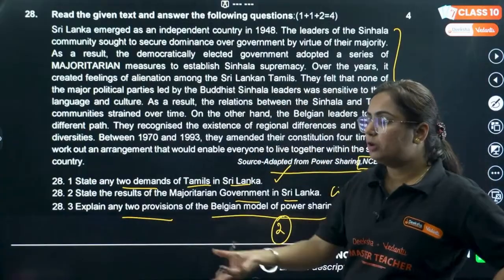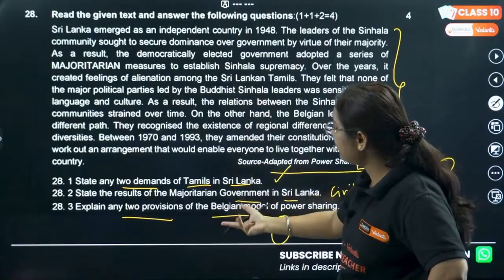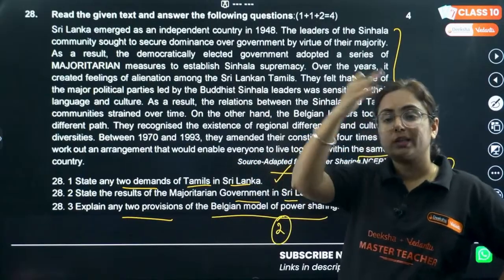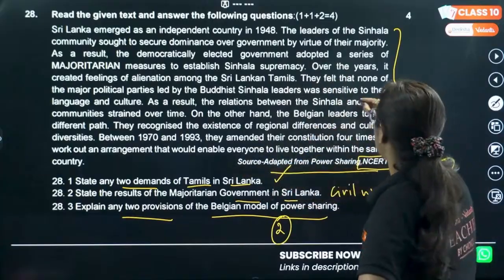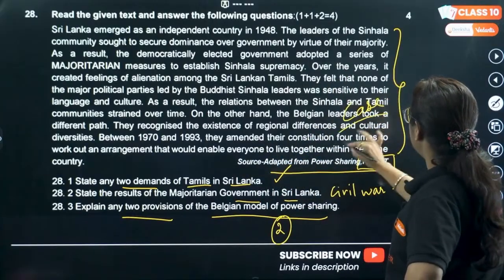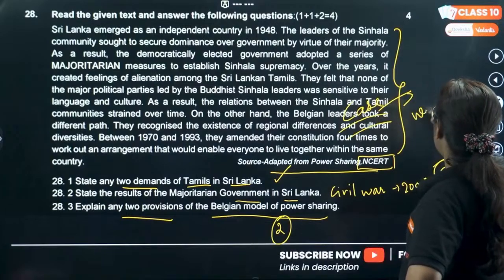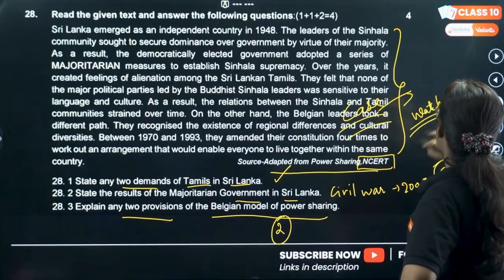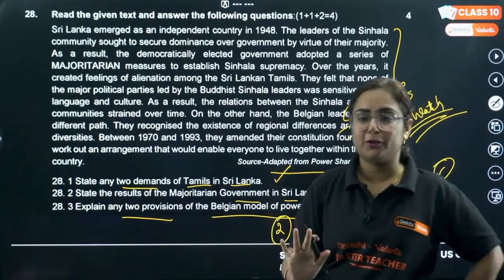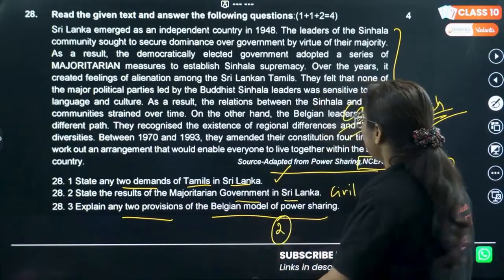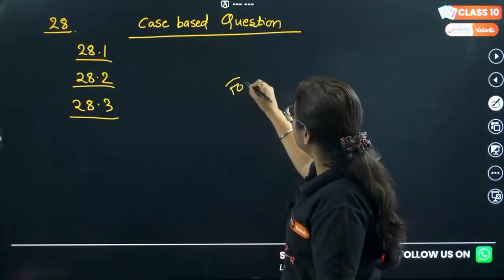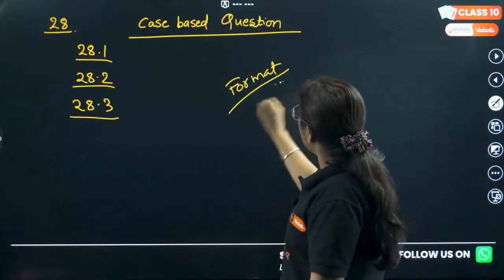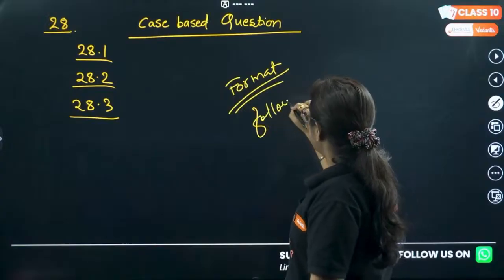Now consider you are reading the whole extract, then writing the answer. Total waste of time. I have given a strategy on how to solve case-based questions in one of my videos. Go to the channel, watch it right now. Very important for your exam. Okay? Chalo. Solved 28 questions. The format of writing is in front of you. Follow this answer writing format.